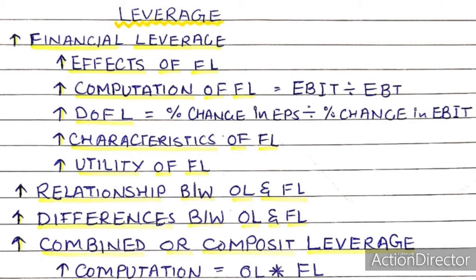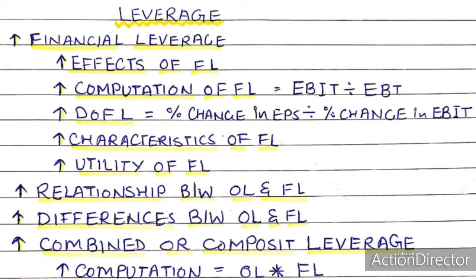Decision. Operating leverage is concerned with investment decision, whereas financial leverage is concerned with financing decision or capital structure decision. Lastly, operating leverage is called first stage leverage, whereas financial leverage is called second stage leverage, as financial leverage starts where operating leverage ends. So this was the relationship, or we can say differences, between the two leverages.